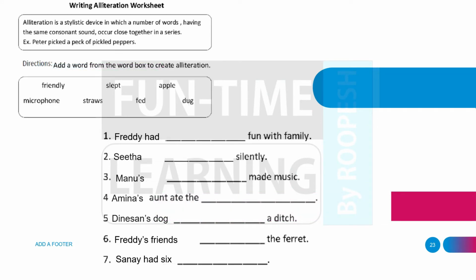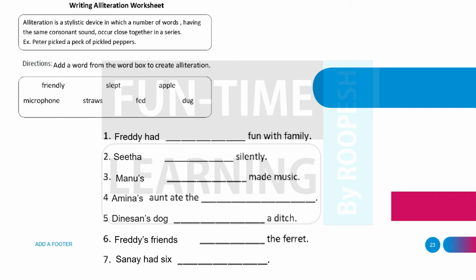Let's continue with the alliteration worksheet. This was about alliteration. Alliteration is the repetition of sounds, consonant sounds occurring at the beginning of words, sometimes in poems and prose. So here is an example. Peter picked a peck of pickled peppers.